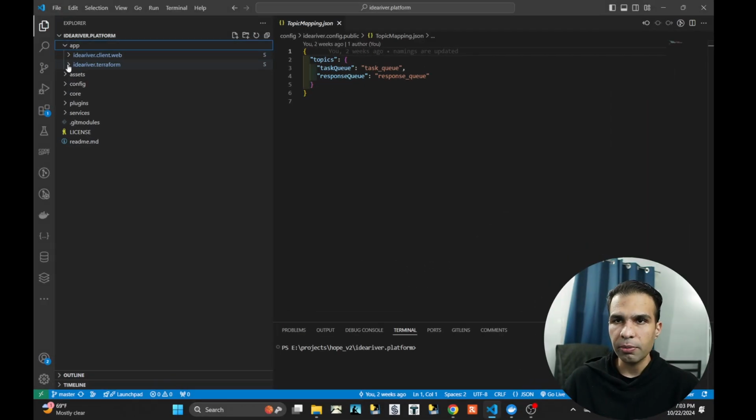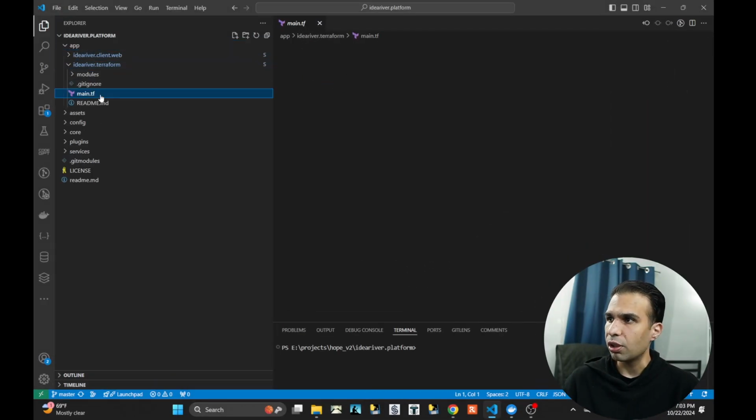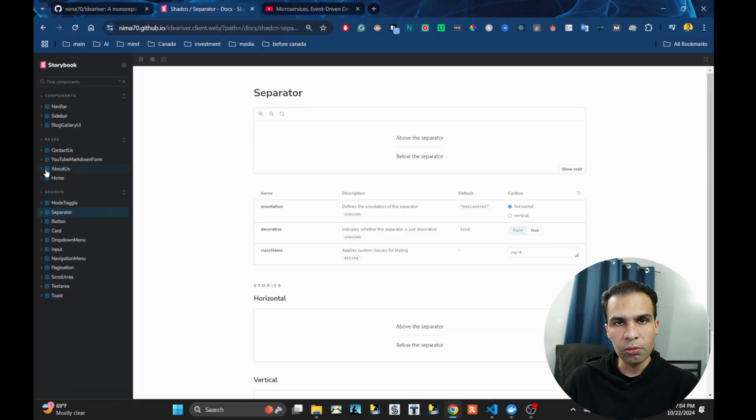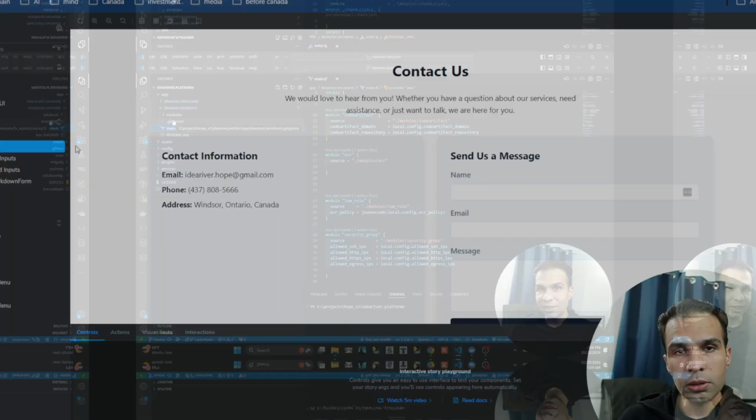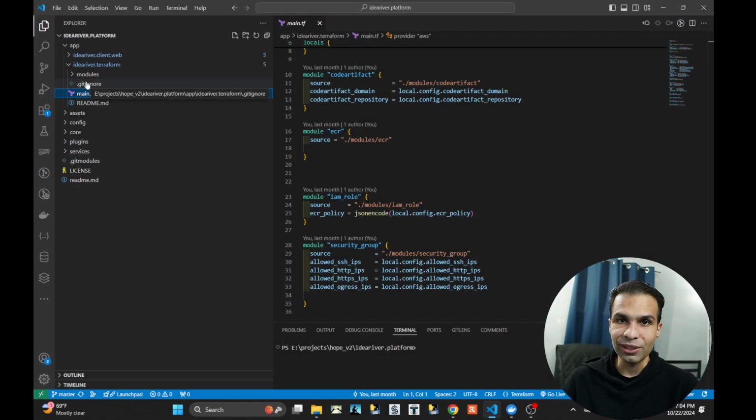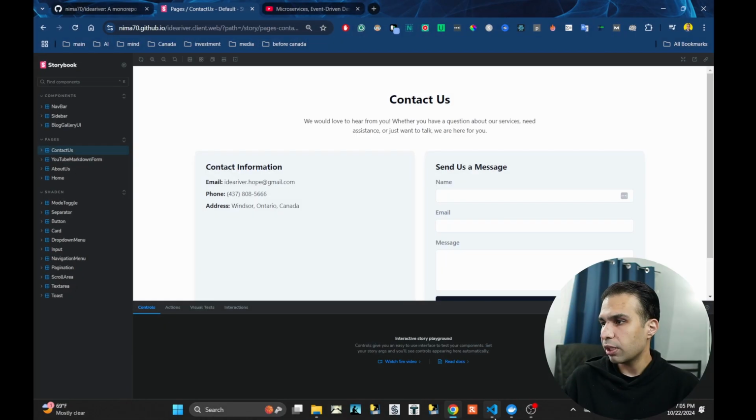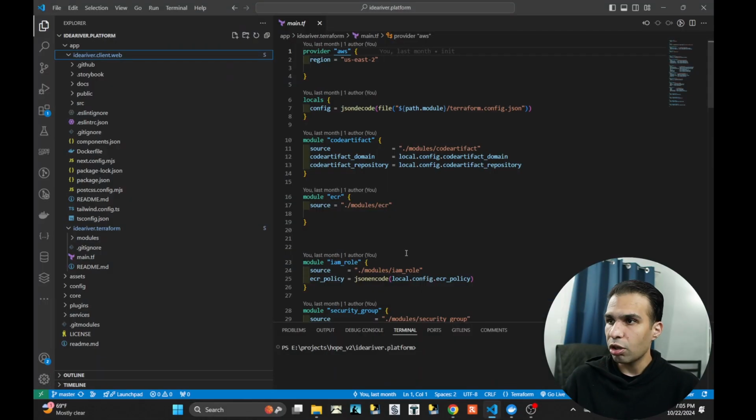This one is not front end, back end. This one is DevOps. This one is pure Terraform. Every single component in here is also reusable. I'm really doing a great job here, you know. I don't know any guy who gives this much reusability.